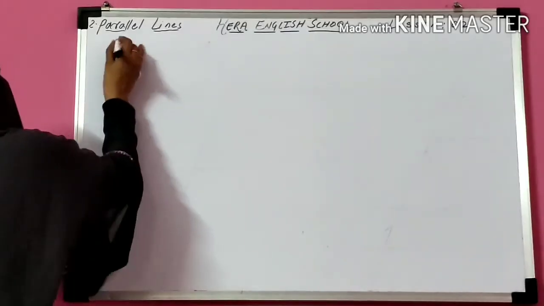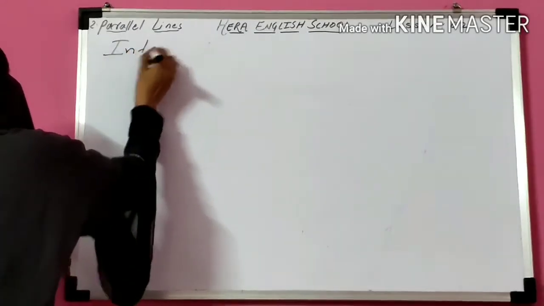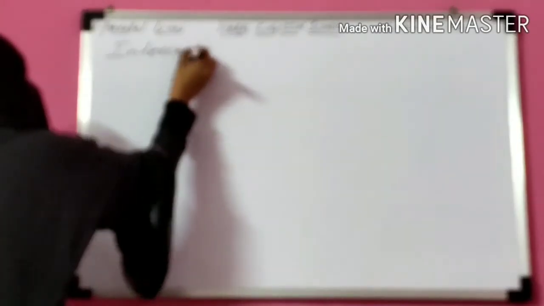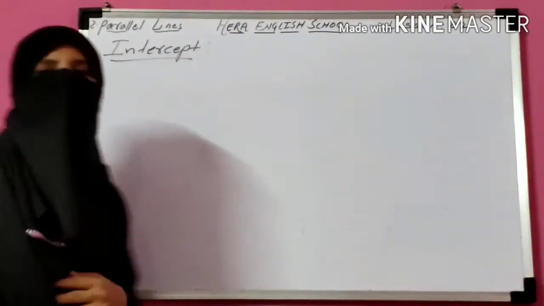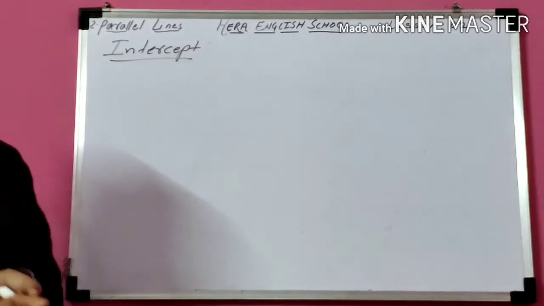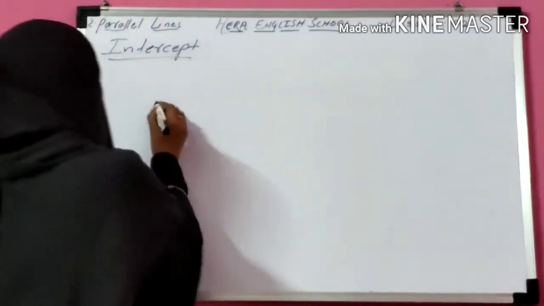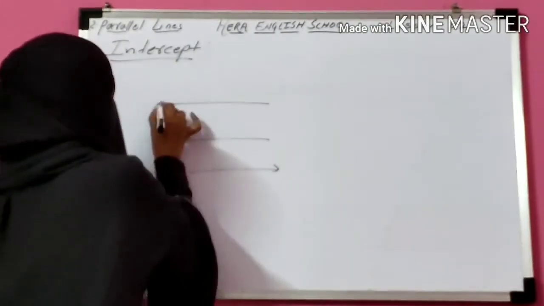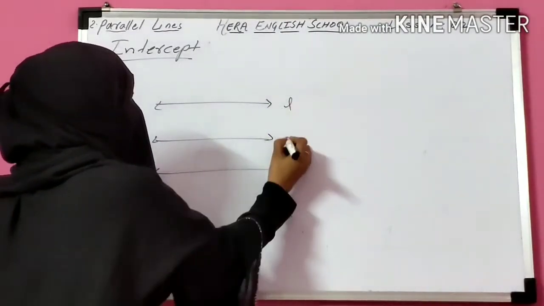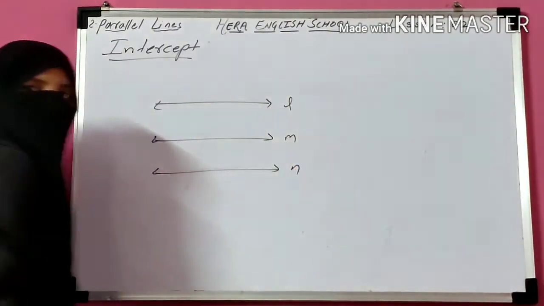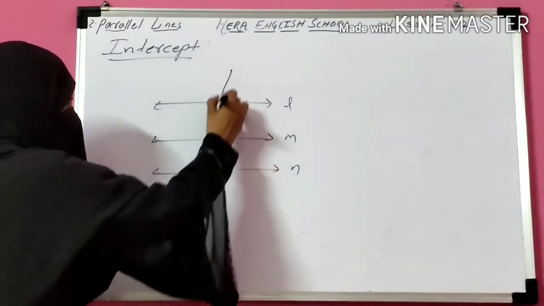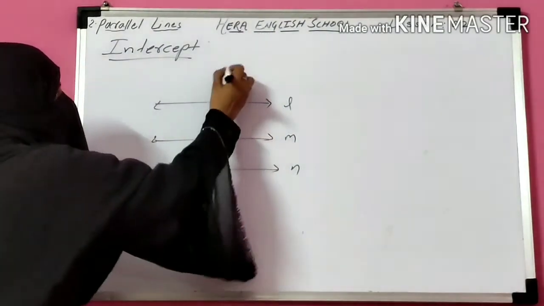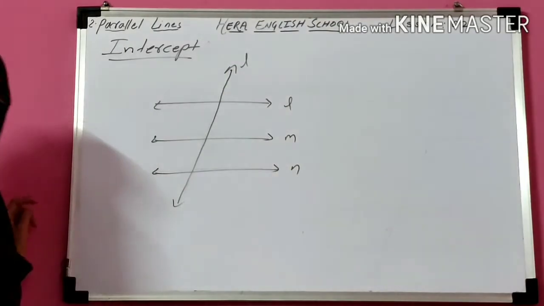Next is the intercept. An intercept is made by parallel lines and a transversal. So suppose here these are the parallel lines, line L, line M and line N, and line L intersects these three parallel lines. So line L is a transversal.